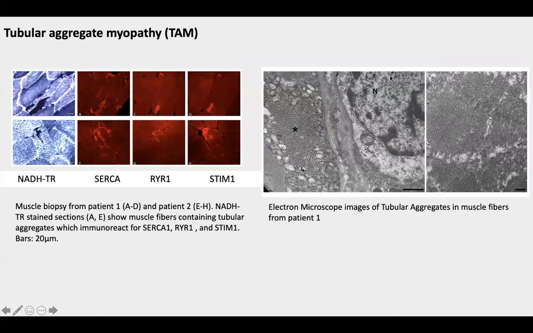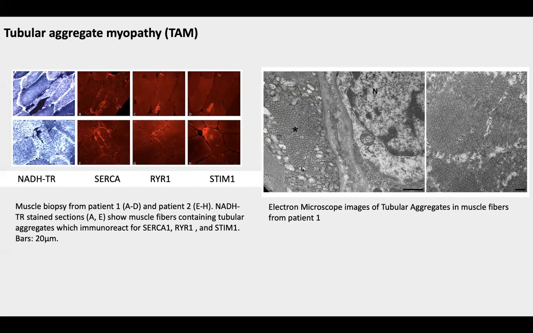Immunostaining revealed that these tubular aggregates were positive for SERCA, RYR1 receptor, and STIM1. Therefore, they had the hallmarks of tubular aggregates. Even more, at the electron microscope, you can see numerous tubules with a typical arrangement in this honeycomb structure, which is typical of tubular aggregates. And this is an image from patient 1.